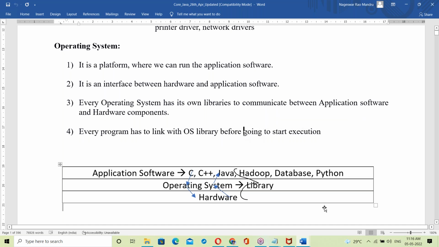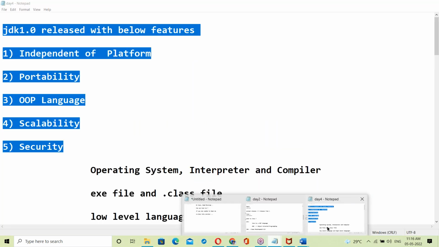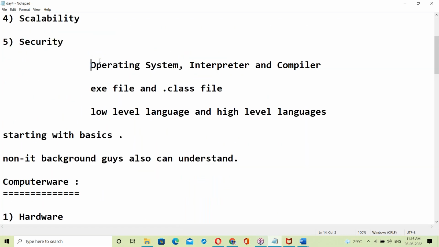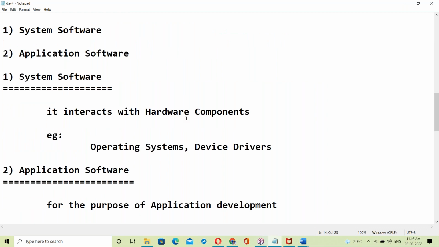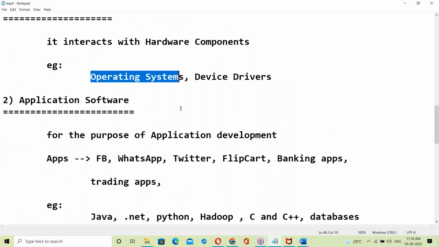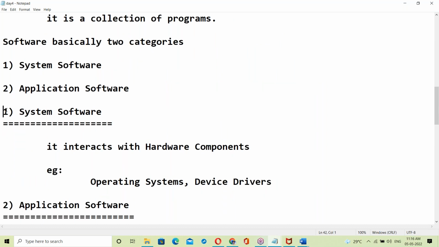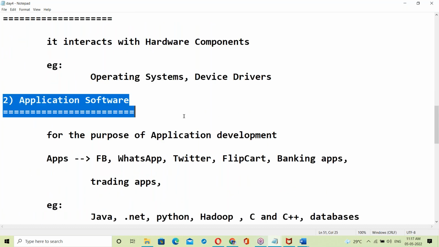Okay, so this is about OS. Fine. So about OS is discussed clearly. So in system software, about OS is discussed. Next, come to application software.